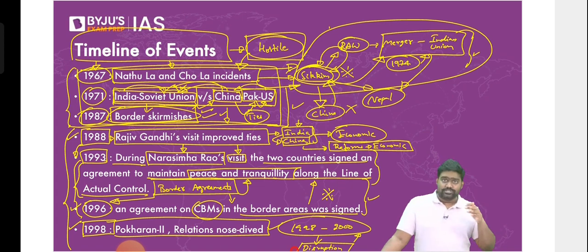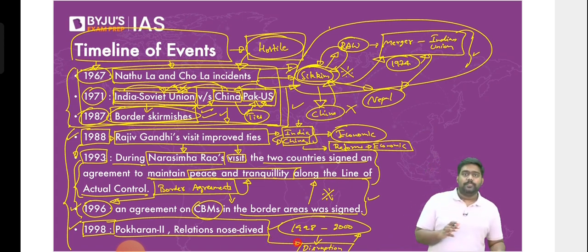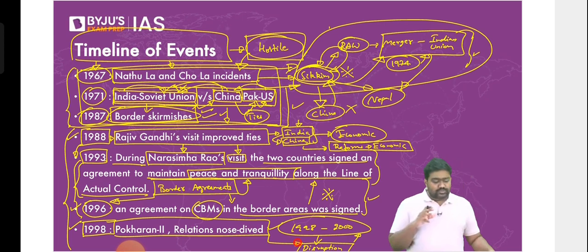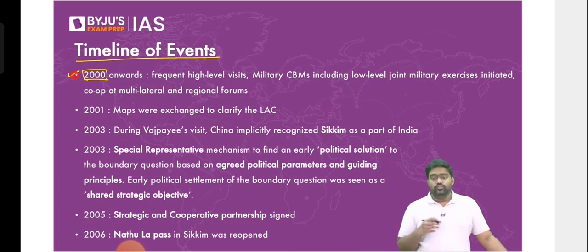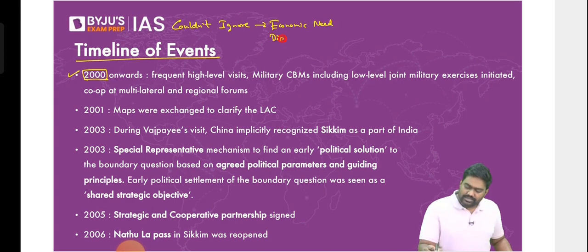China even worked with US to impose sanctions on India. China criticized our nuclear program and was trying to target India as well. So obviously, for a couple of years, there was a disruption. But very quickly, this was repaired. The damage was repaired because starting from 2000, there was no way that India and China could ignore each other. They couldn't ignore each other, especially because of the economic need and the diplomatic need.